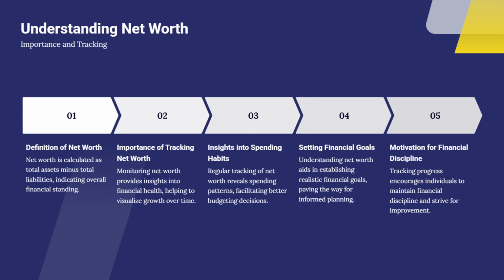And the insights into spending habits: regular tracking of your net worth reveals spending patterns, facilitating better budgeting decisions. So if you know that you've got more liabilities as compared to total assets, it is easier for you to budget accordingly.